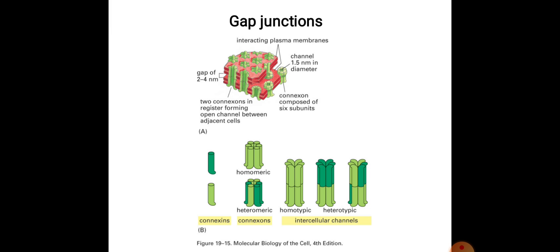It is just like the GABA receptor, the ligand receptor, which has 5 subunits, while here 6 subunits are there. It is a heterotype. You can also see how these transmembrane proteins look alike at gap junctions.